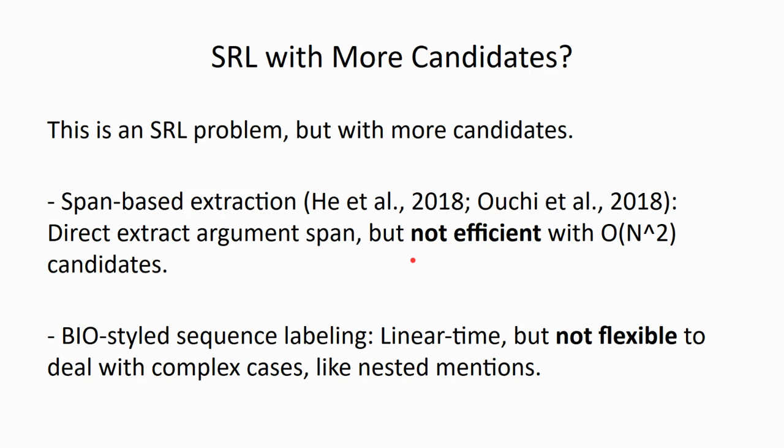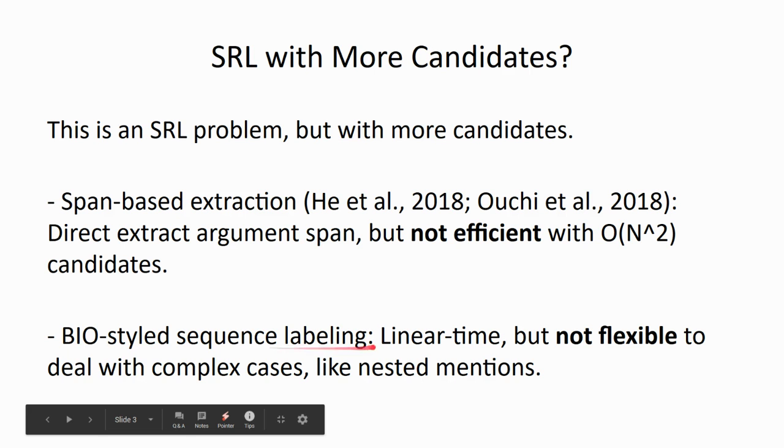This is actually very similar to semantic role labeling problems, but just with more candidates. For semantic role labeling, we usually have two kinds of methods. The more recent one is span-based extraction, which directly extracts the argument spans. But it might not be quite efficient because the candidates are quadratic to the input length. And traditionally, we have the BIO-style sequence labeling method. It can run in linear time, but it's not quite flexible to deal with some complex cases like nested mentions.